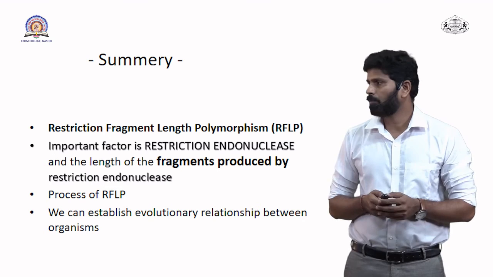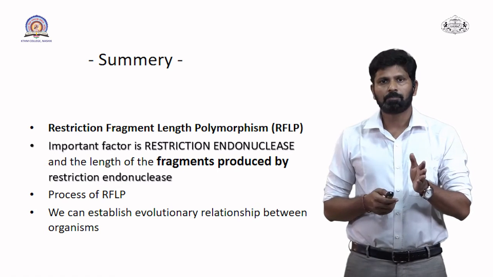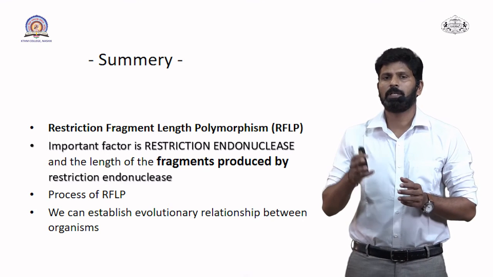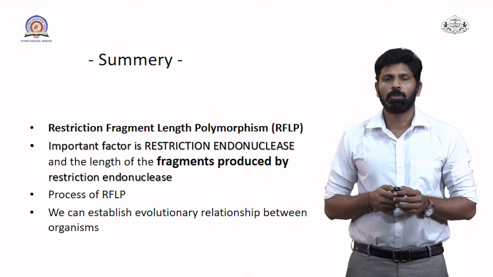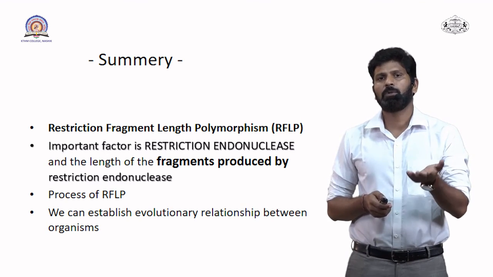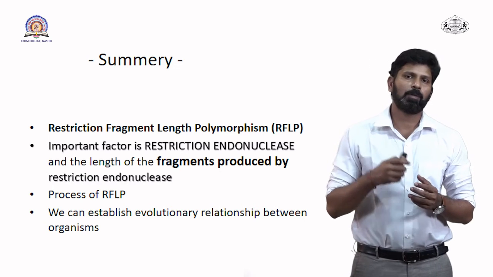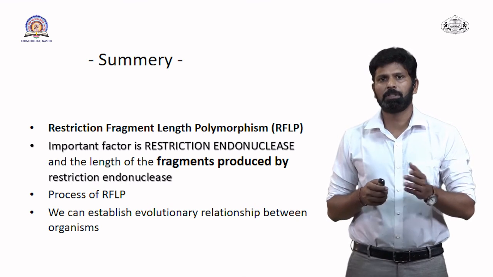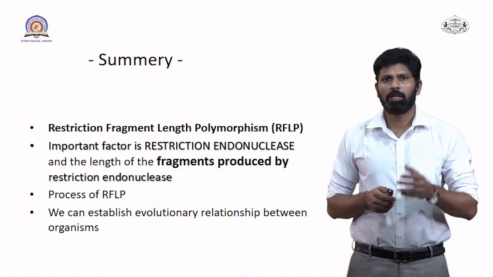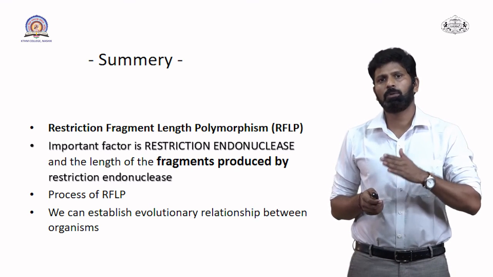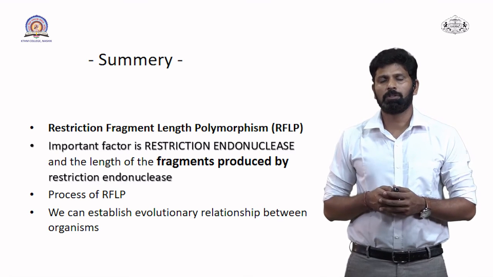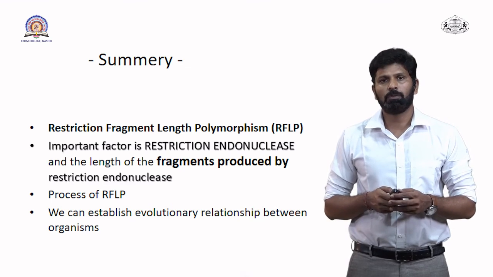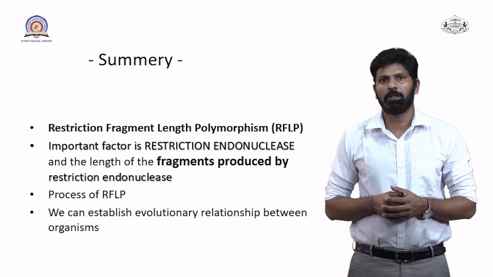restriction fragment length polymorphism, in which first we have to isolate the DNA from the target. After isolation, we have to go for PCR, that is we have to amplify that DNA. After amplification, we have to put that DNA for the digestion with a particular restriction enzyme, and after digestion we have to subject that DNA to gel electrophoresis, and after gel electrophoresis we will get a particular banding pattern, and